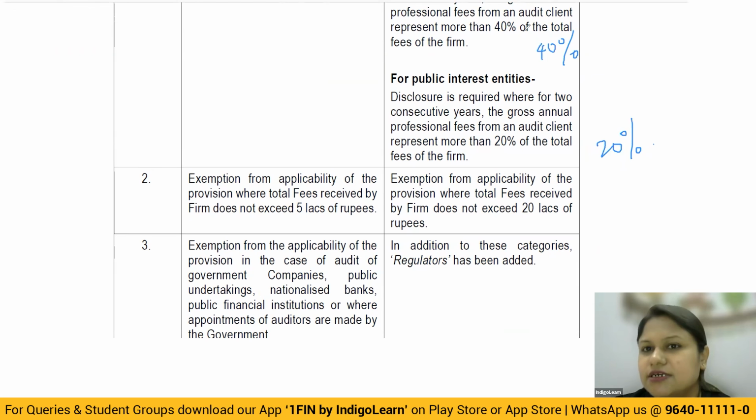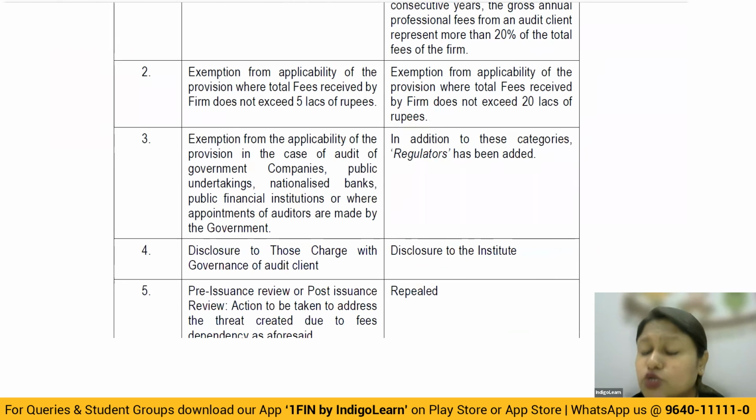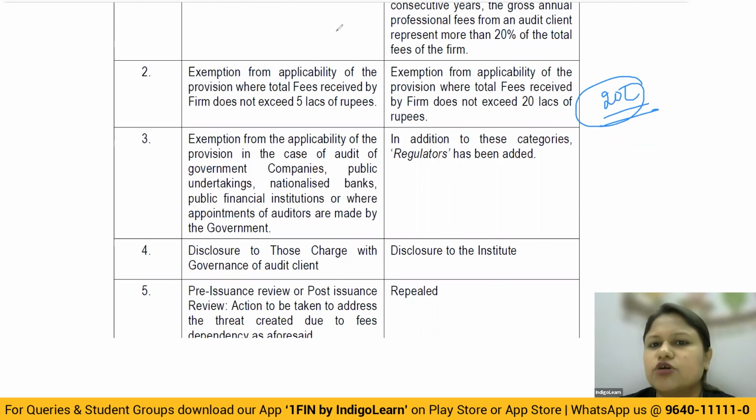They could test you on this. But one very important point: suppose the total receipts of the firm are only 20 lakhs from all the clients taken together. Then this disclosure is absolutely not applicable. Even if you're receiving 19 lakhs from one particular client, it doesn't matter.